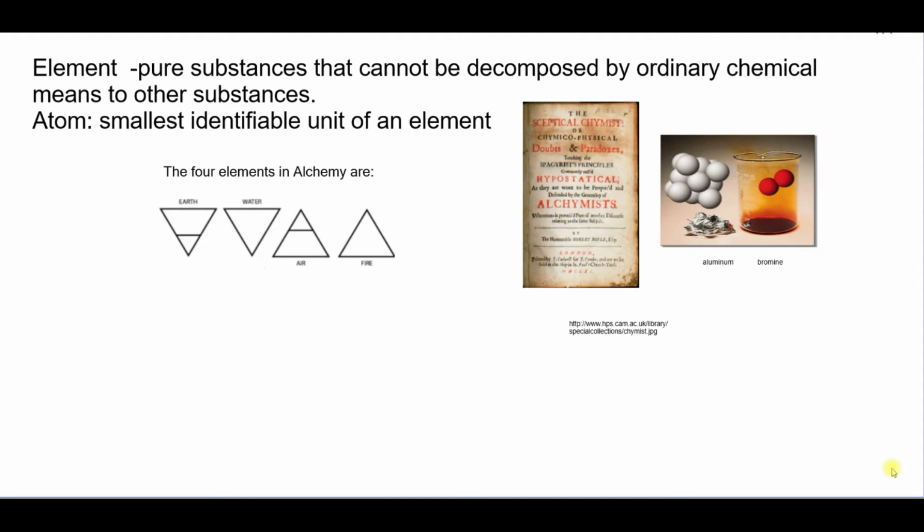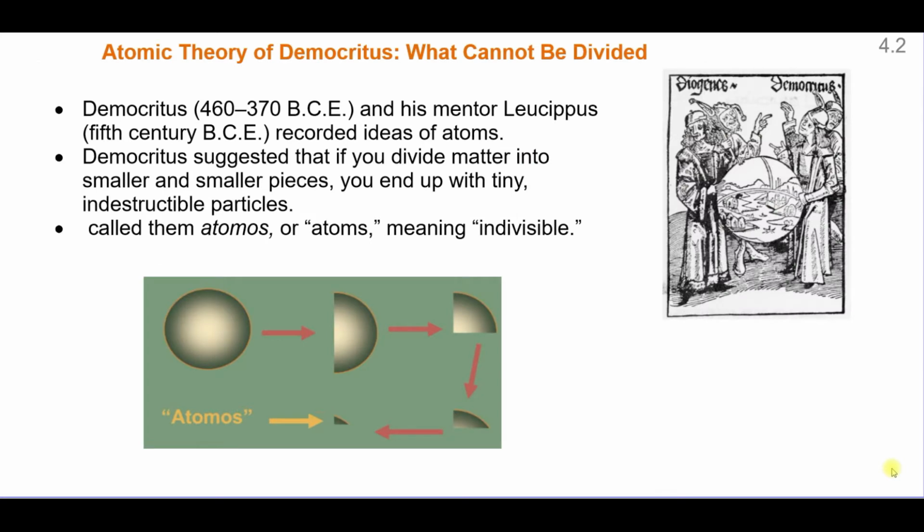If we're looking at the history of chemistry, we started off with 4 elements in alchemy: earth, fire, water, and air. And we've come a long way since then. Around 400 BCE, Democritus and his mentor came up with the idea of atoms. It's the first documented idea of matter. And Democritus suggested that if you keep dividing it, you end up with smaller and smaller particles that cannot be divided. And he called them atomos, or atoms.